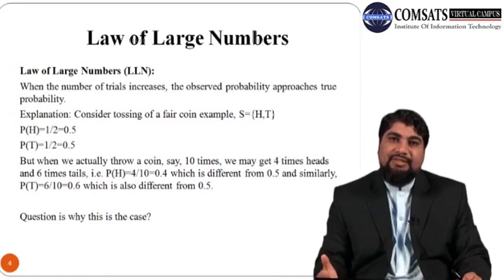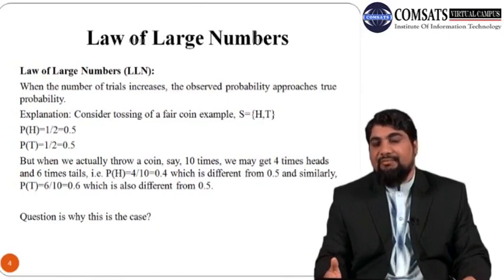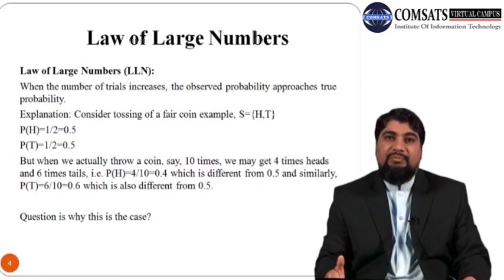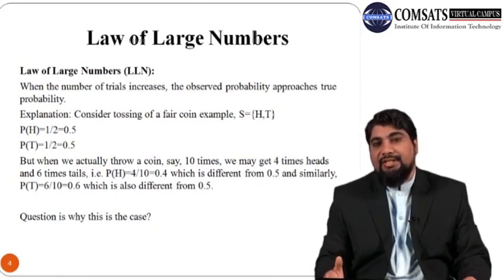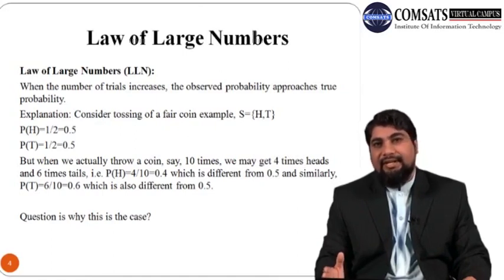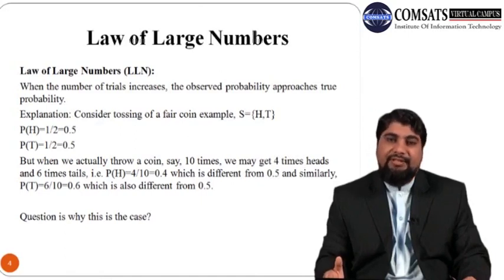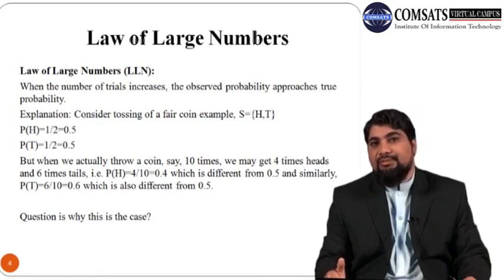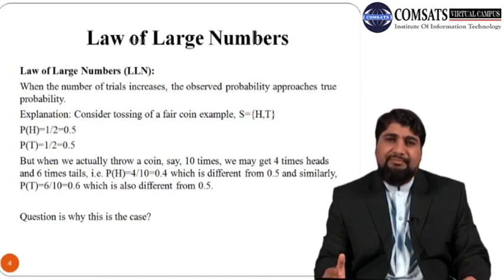So it means 6 out of 10 heads, the probability of head is 60%, which is different from 50%, which should be the probability of head in case of a fair coin. And similarly in this case there are 4 tails in 10 throws of a coin, so the probability of tail is 4 out of 10, which is 40%, which is also different from the 50%, which should be the probability of a tail.